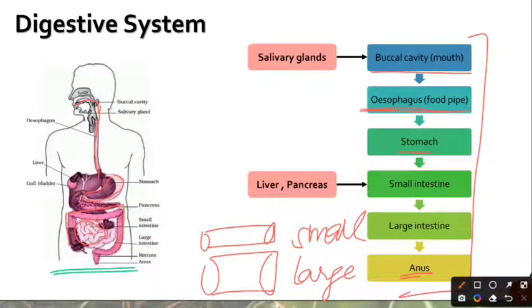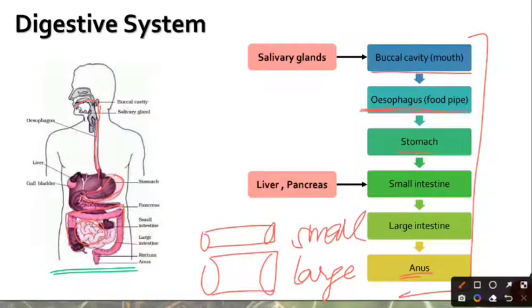However, in our body there are certain glands and certain organs which are not in direct contact with the food. However, their secretions do reach the food and do help in the digestion of the food.